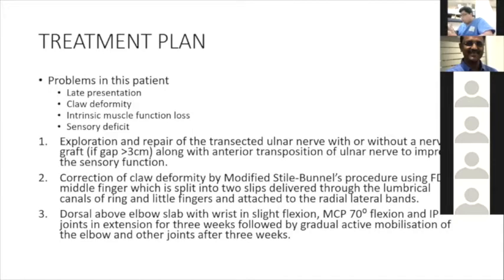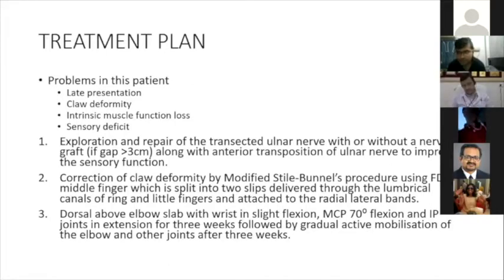Suppose you have done the nerve repair, the proximal nerve repair, the proximal nerve grafting, and distal nerve transfer. Now what kind of post-op physiotherapy program will it be?